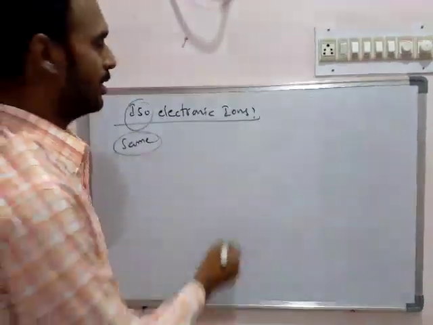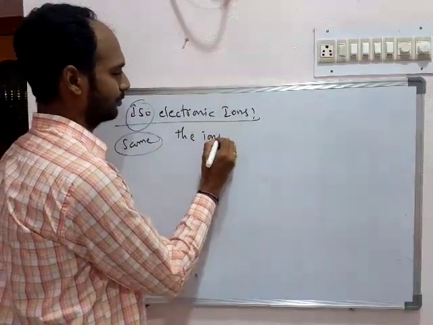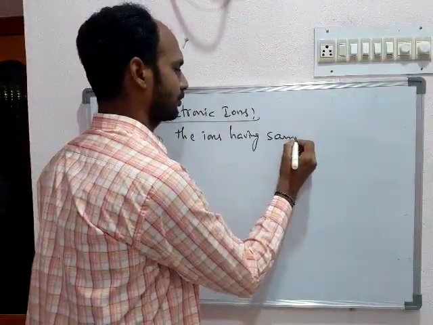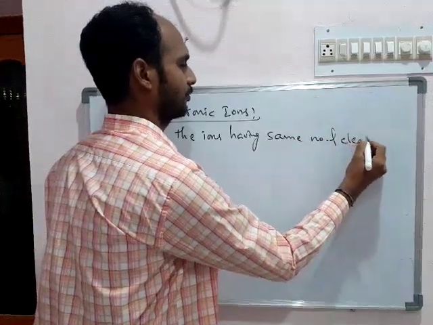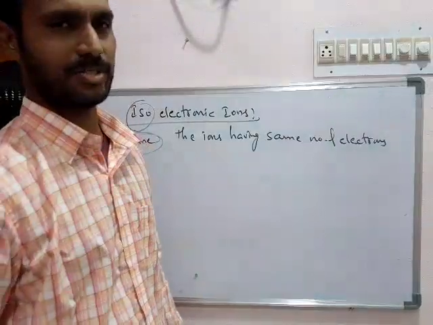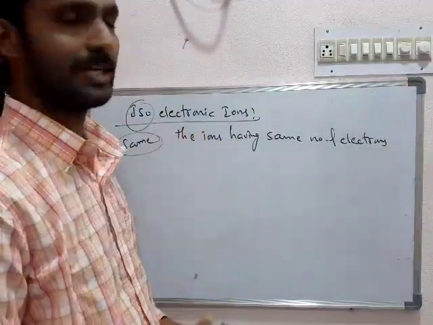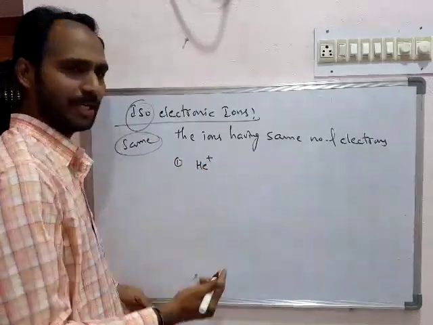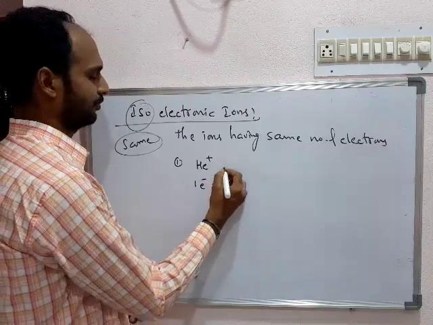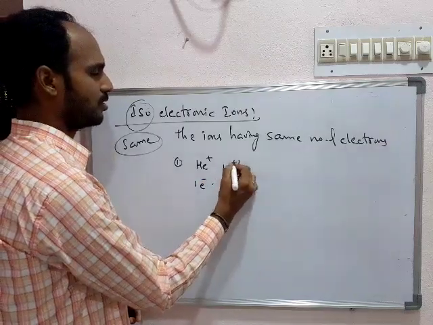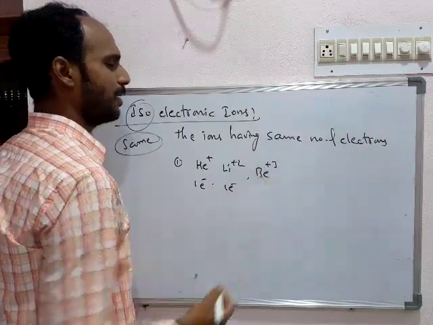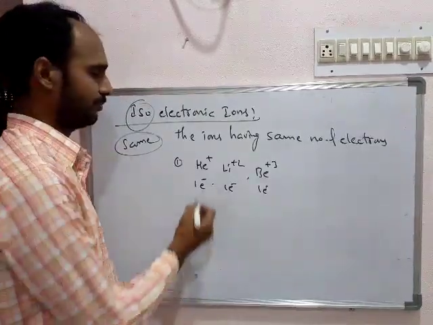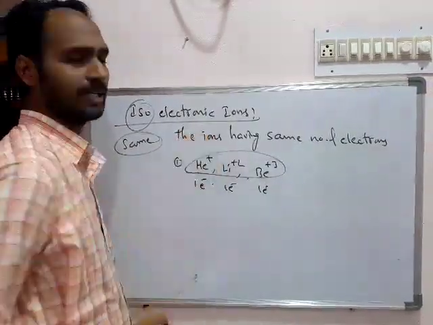Isoelectronic ions means the ions having the same number of electrons. For example, helium plus, how many electrons? 1 electron. Lithium plus 2, how many electrons? 1 electron. Beryllium plus 3, how many electrons? 1 electron. So these ions are treated as isoelectronic ions.